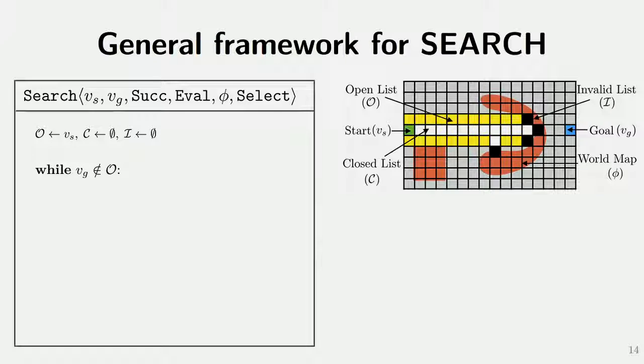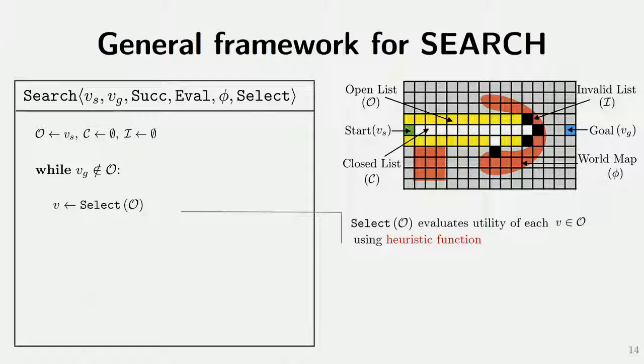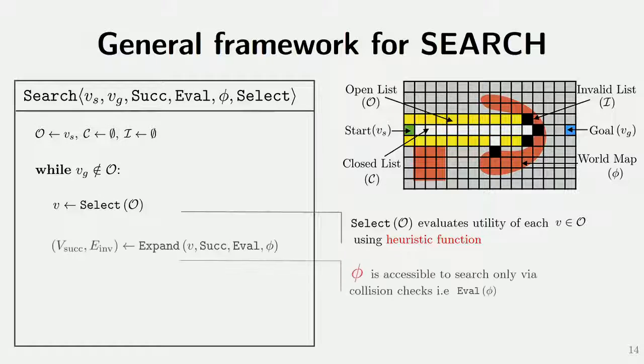And then while the goal has not been added to the open list, we select something from the open list using a heuristic function. Then we expand it to get all the valid successors and all the invalid edges by checking against the true world. And then we update all of our lists. And we do this till the goal is in the open list, and then we return a path.